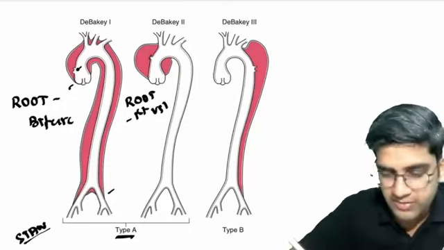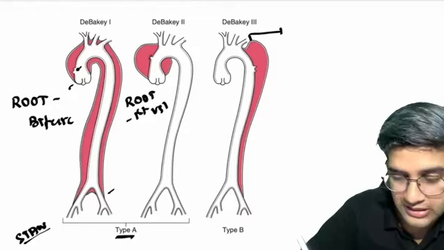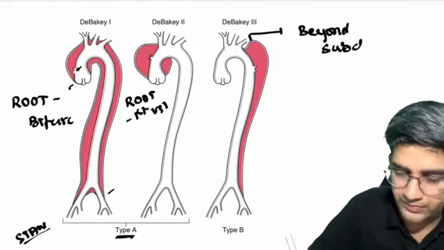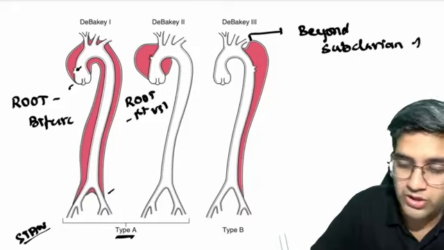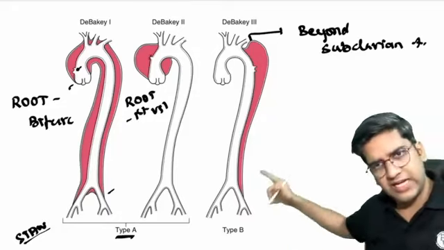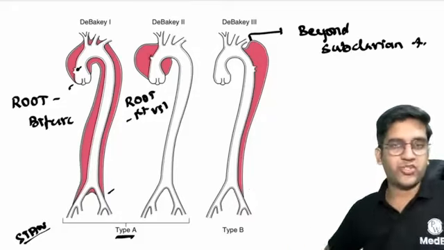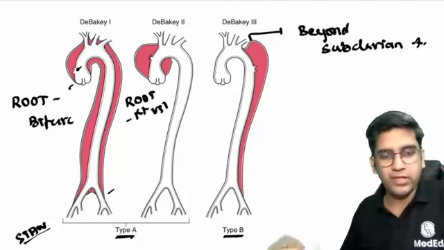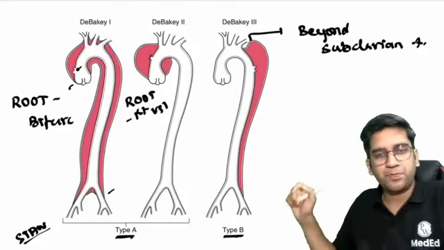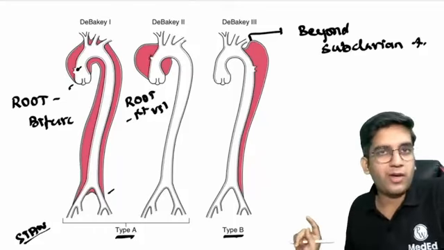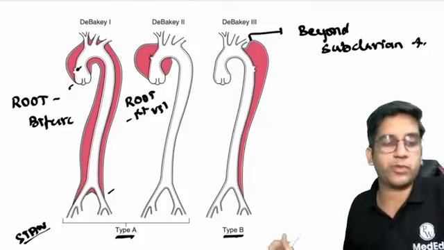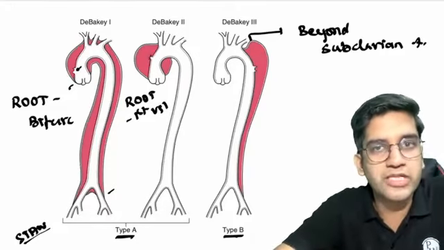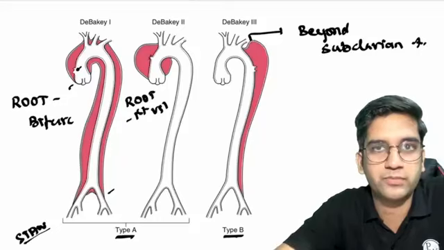Stanford type A. DPK type 3 is where the dissection starts beyond the origin of the subclavian artery, and it also can go till the bifurcation of aorta. This is type B. Now look at both of them and tell me which of these two, type A or type B, will have a poor prognosis and why. I want both answers: which will have a poor prognosis and why.